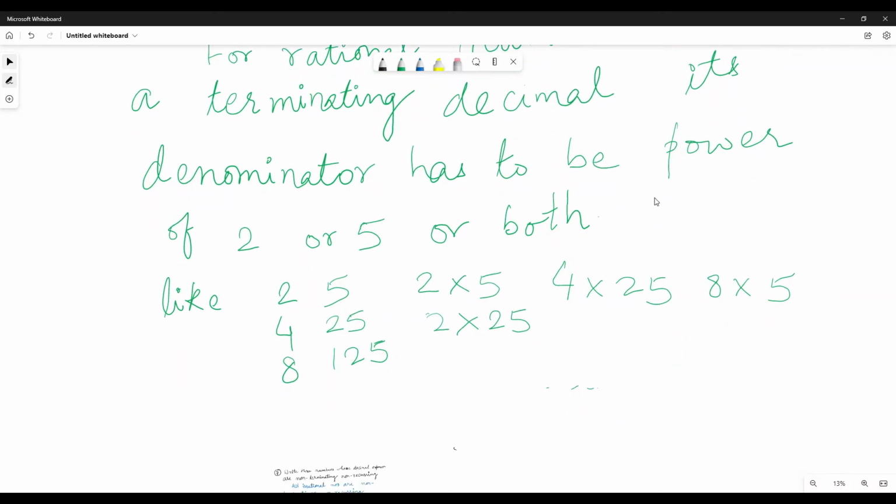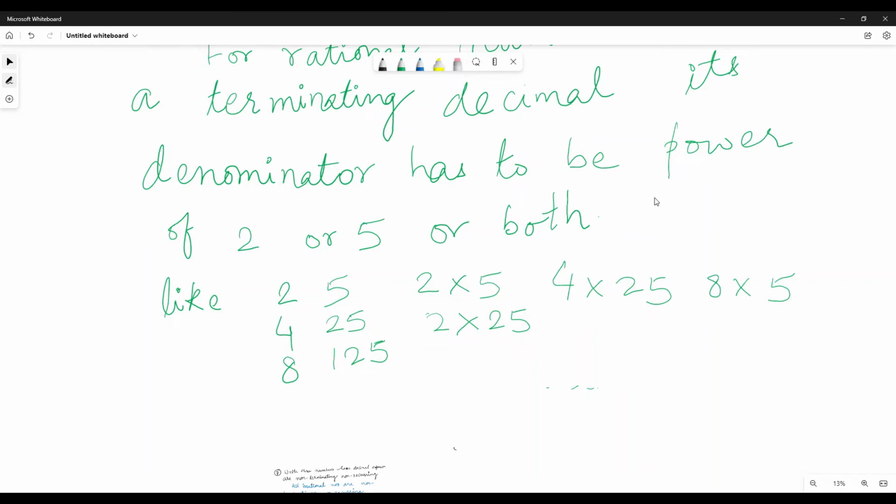So the denominator has to be a power of 2, like 2 to the power 1, 2 to the power 2, 2 to the power 3, 2 to the power 4, or 5 to the power 1, 5 to the power 2. So it has to be in the multiples of that only. Otherwise, these numbers will not be terminating. This will be non-terminating.